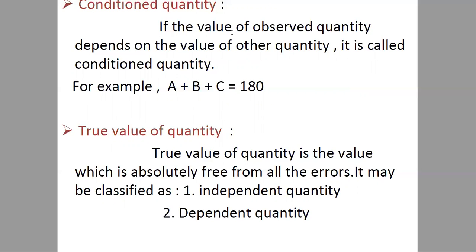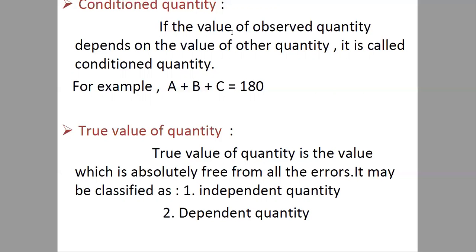True value of a quantity. True value of a quantity is a value which is absolutely free from all errors. Means that it is free from mistakes, free from accidental errors, free from systematic errors, all errors. And quantities may be classified as independent quantity and dependent quantity.